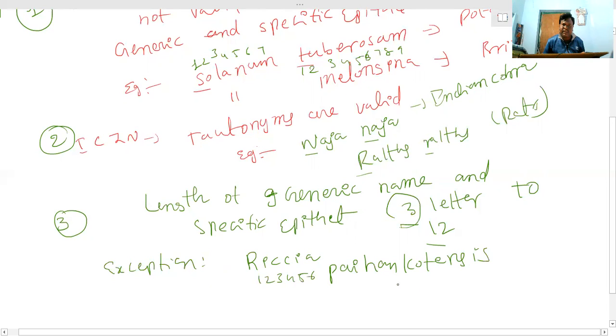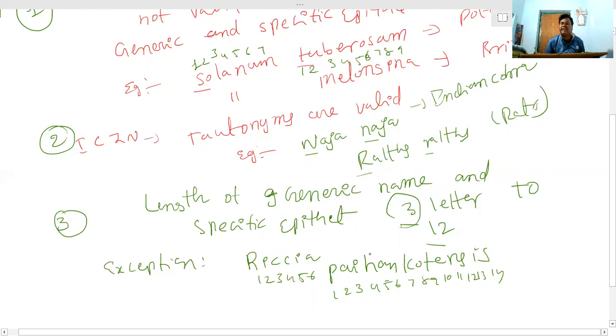But the specific epithet has 1, 2, 3, 4, 5, 6, 7, 8, 9, 10, 11, 12, 13, 14. So this is an exception. So from the examination point of view, if they ask which of the following is an exception, then the answer is this Riccia species.